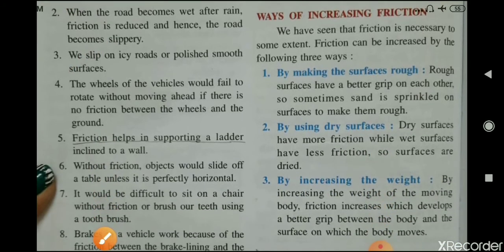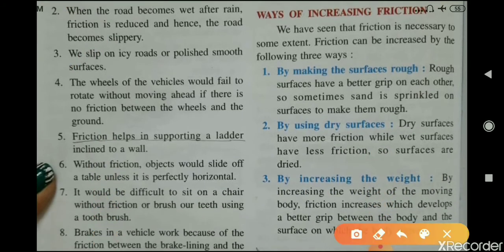Now fourth point, the wheels of a vehicle would fail to rotate without moving ahead if there is no friction between wheels and the ground. Okay, same way as we find difficulty in walking on a road without friction, same way wheels of a vehicle would fail to rotate without moving ahead if there is no friction between wheels and the ground.